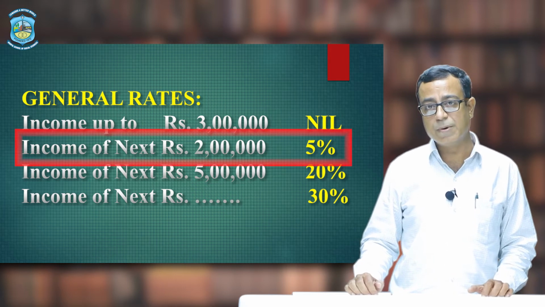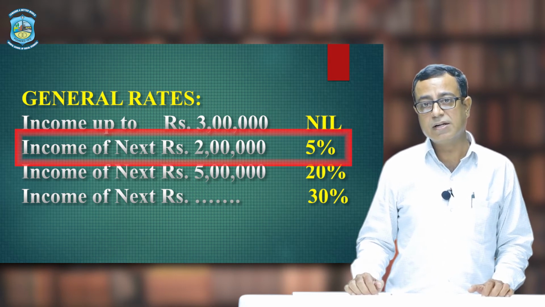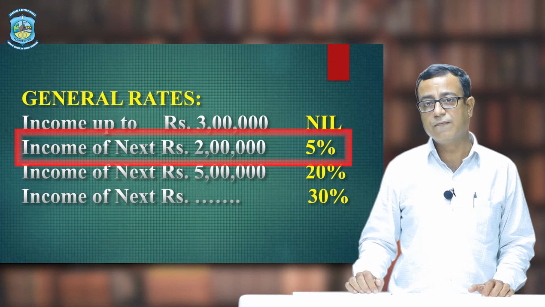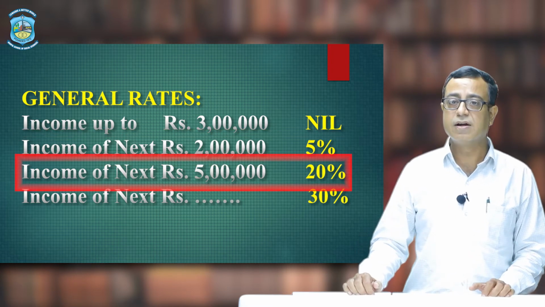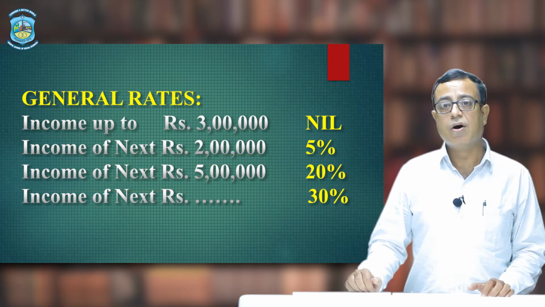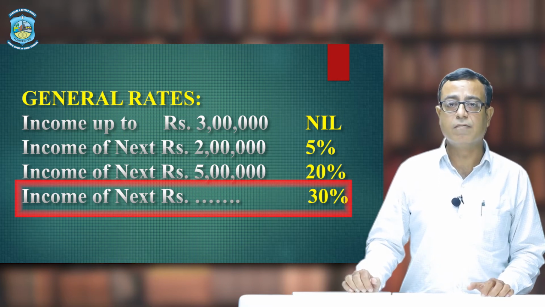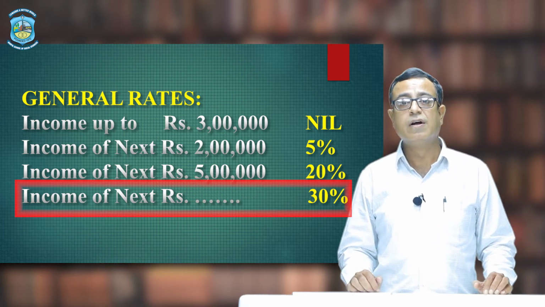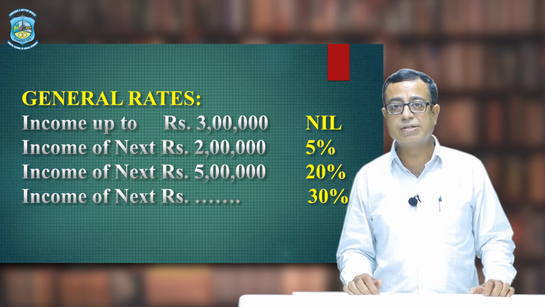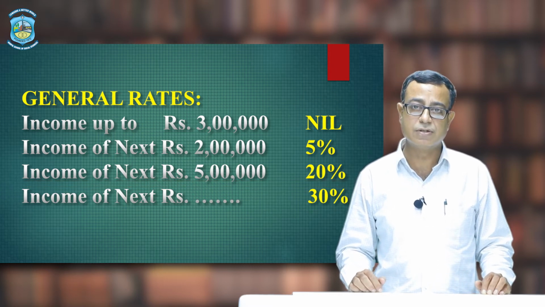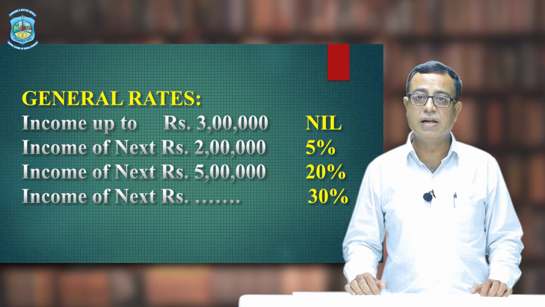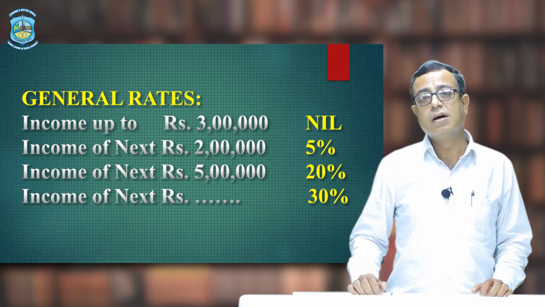On next 2 lakh rupees, they will get the tax rate of 5%. On next 5 lakh, it is 20%, and on the remaining income, they will get the tax of 30%. So, the slab starts from 3 lakh instead of 2,50,000, and all other tax rates remain same.